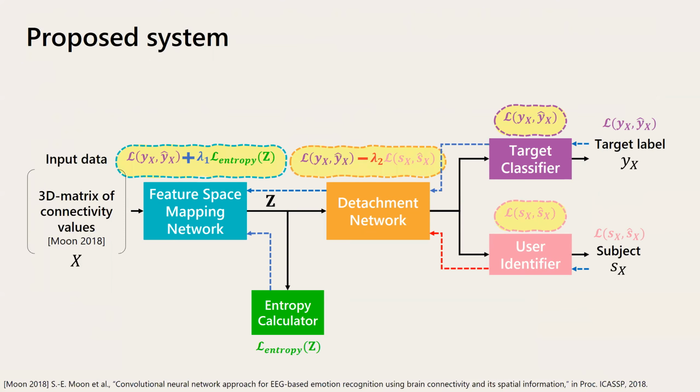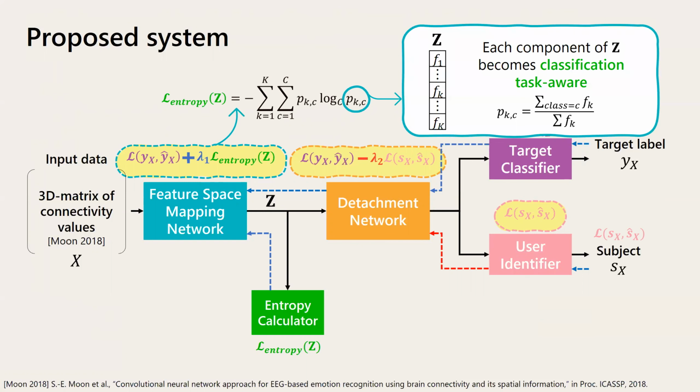The entropy loss is calculated by using this equation, where the capital letters K and C indicate the dimension of the vectorized Z and the number of target classes. The P_kc refers to the ratio of the feature values for the kth component of Z for the class C and that for all classes. Therefore, minimizing this entropy value makes each component of Z activated only for a small number of target classes. Thus, it becomes classification task-aware.